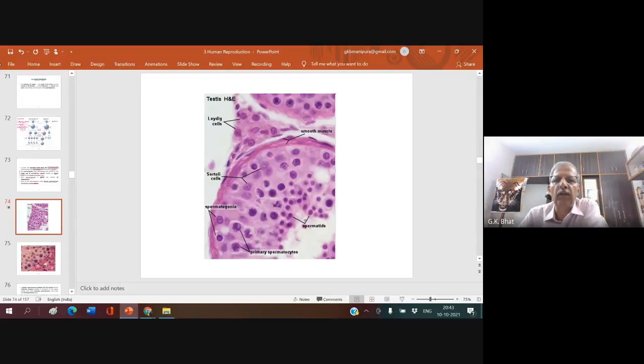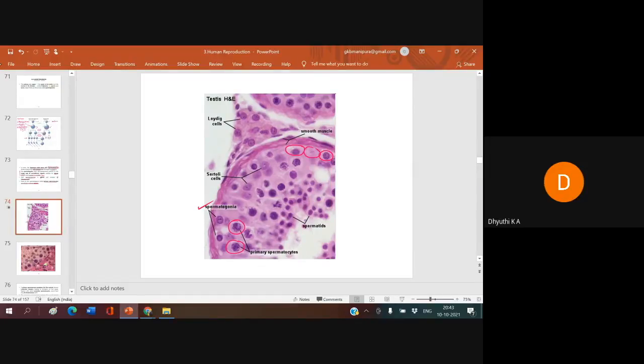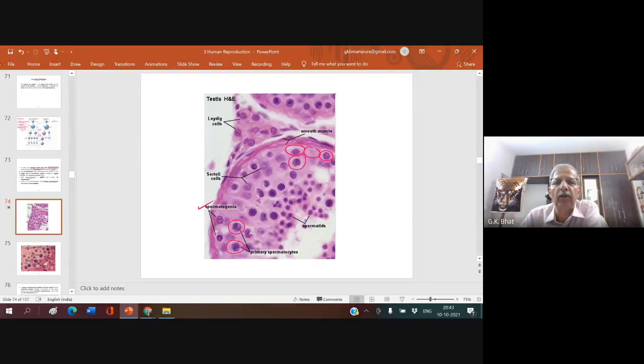What you see here are all immature germ cells, sperm mother cells, and they are called spermatogonia. Spermatogonia enlarge in size. Can you see that they are bigger in size? These spermatogonia stop dividing, they enlarge in size because they prepare for the cell division, and these are called primary